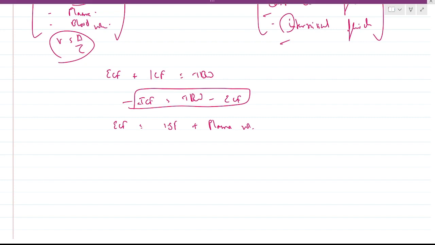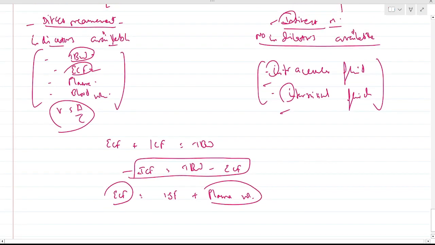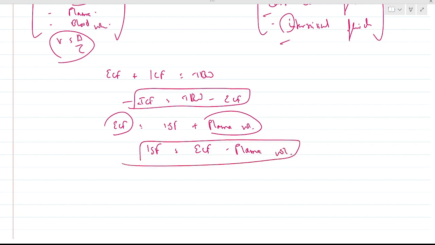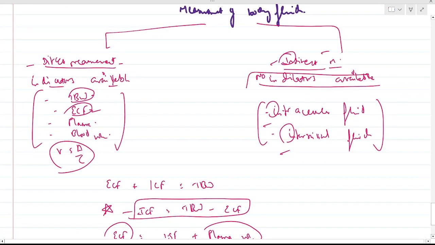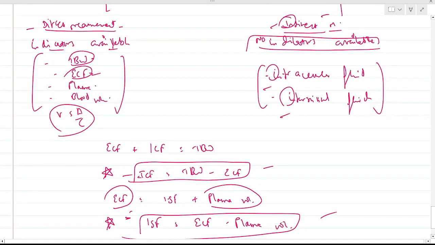We get ECF and plasma volume from direct measurements, so for interstitial fluid we subtract plasma volume from ECF. Interstitial and intracellular fluid are indirect measurements as there are no indicators available. Remember, the directs are ECF, total body water, plasma and blood volume.